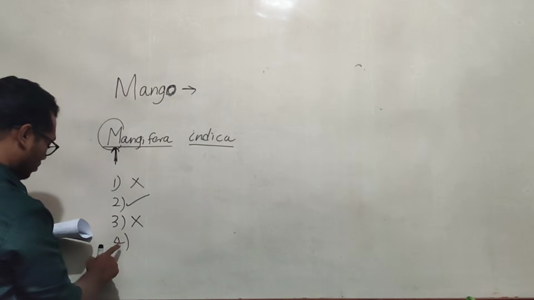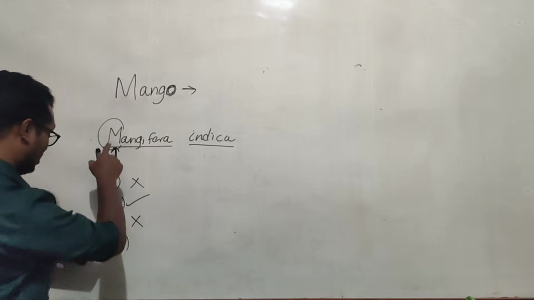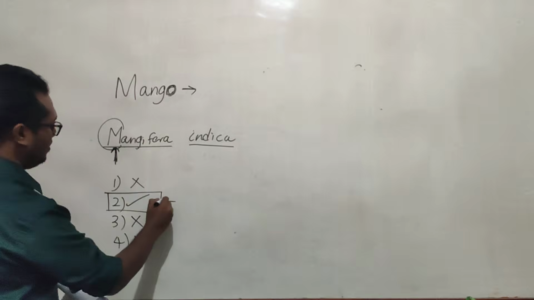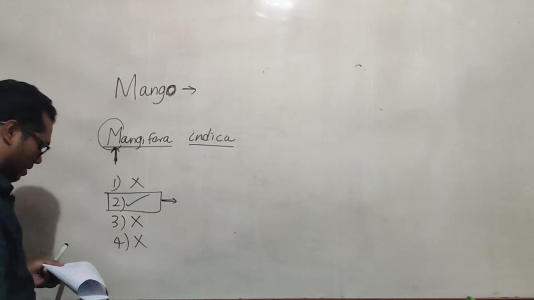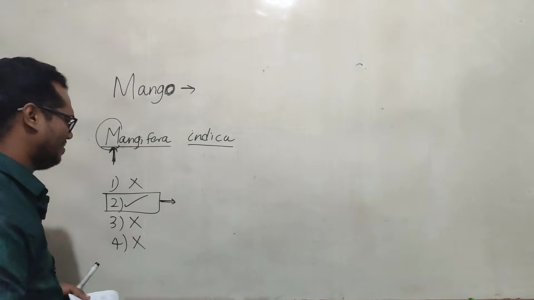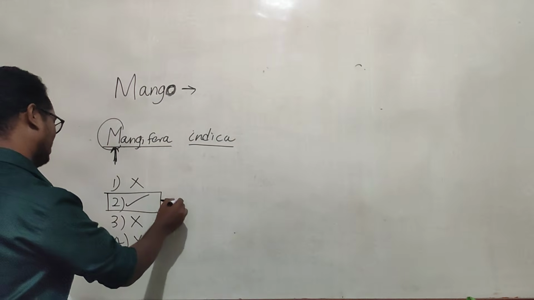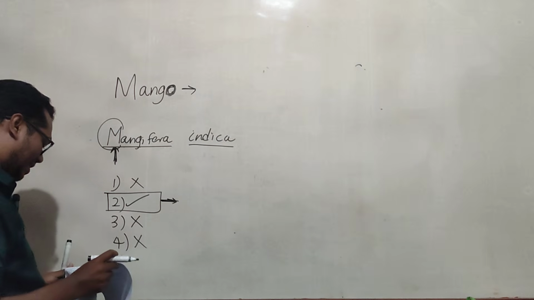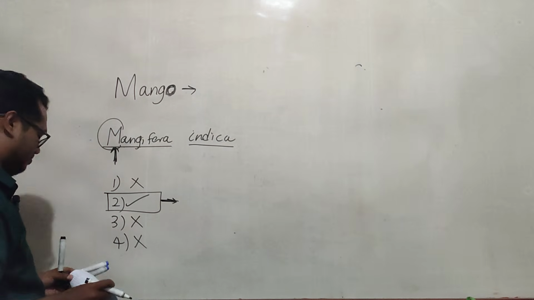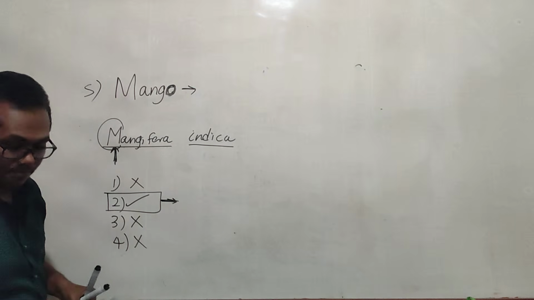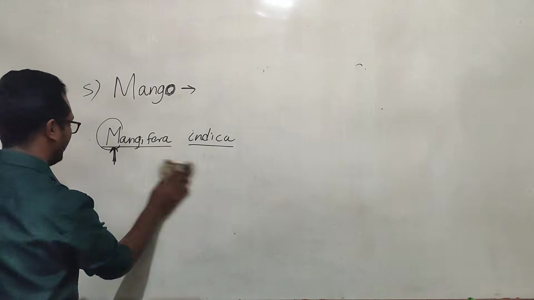And the fourth answer, they use italic font, but the first M is simple. So the second answer, you can see in your paper. I can't write all the names here, so I can't write italic letters, and there's a nonsense thing. Okay, right. So you go and see the paper and the answer is 2. Okay, question number 5, the scientific name of the mango. Okay, right. We'll move on to the next question.